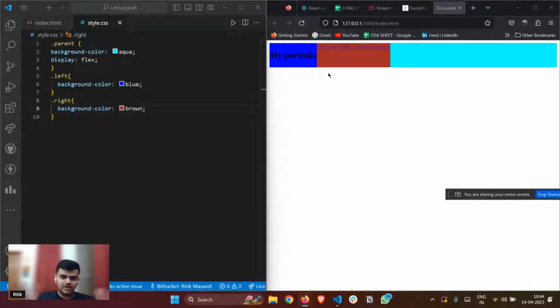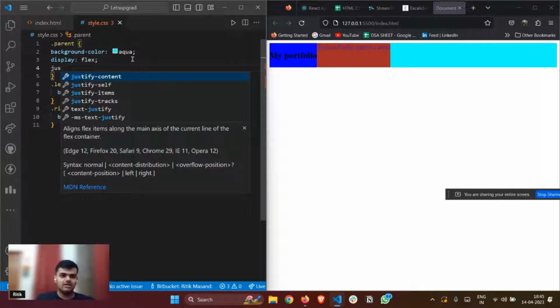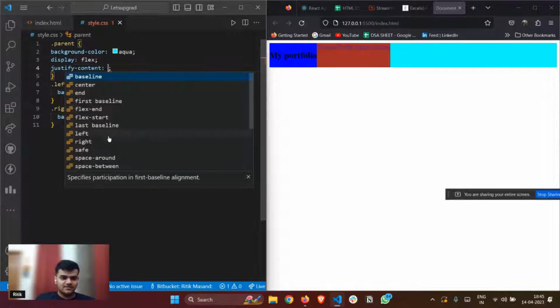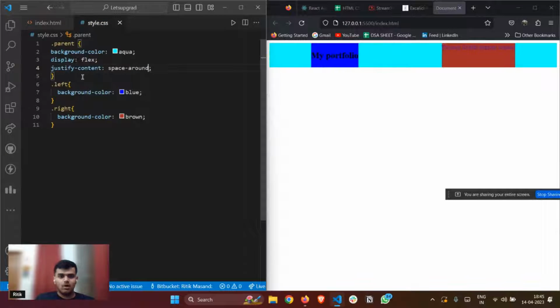So as you can see now, they are very stuck to each other, right? So what I'm thinking is I'll be adding space between them. So how do I add space? I'll give justify content, right? I can give space between, if I'm not wrong, or before that I'll also give some width.